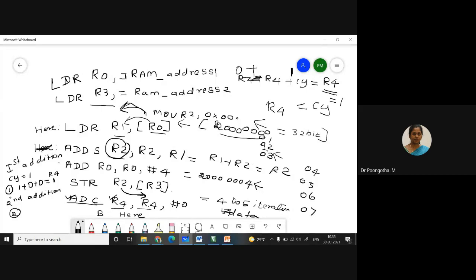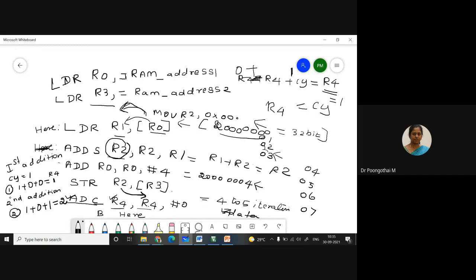In the previous addition, your R4 holds 1. So your carry is added with 0. In the previous case R4 is 1. What is the answer now? 2. Okay. Is that clear, Sheshastri?